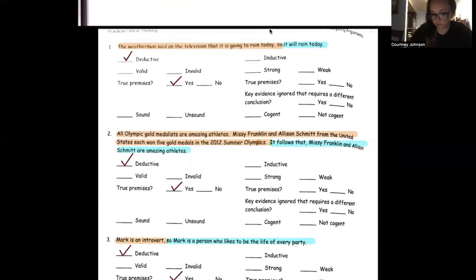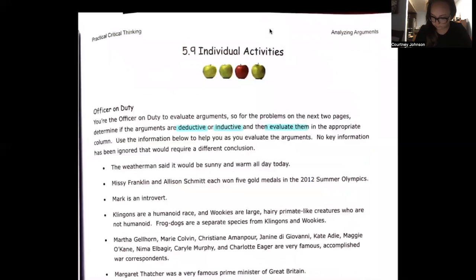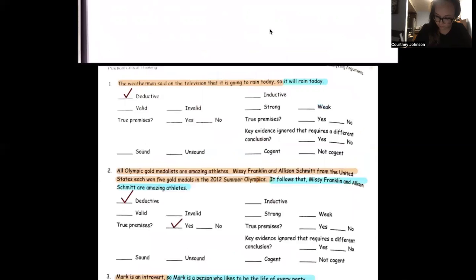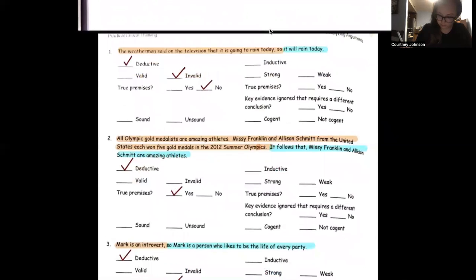So first I said whether they were true or not, and that will help me decide whether they are valid or not. So first of all, for this first deductive argument, I said that it was deductive, and then I said that all the premises are true. I'm sorry, this premise is false, I believe. Yeah, because they said it would be sunny and warm. So this was a false premise. So it would be invalid. So then this one would be unsound.